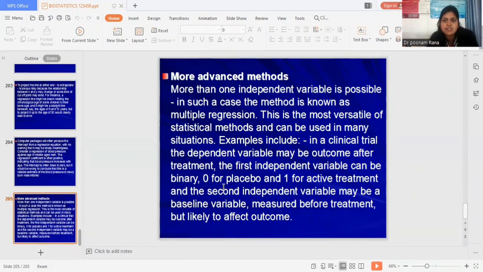What is range? The difference between the smallest and the largest result in a set of data. So range is nothing but the difference between the smallest and the largest result in a set of data.